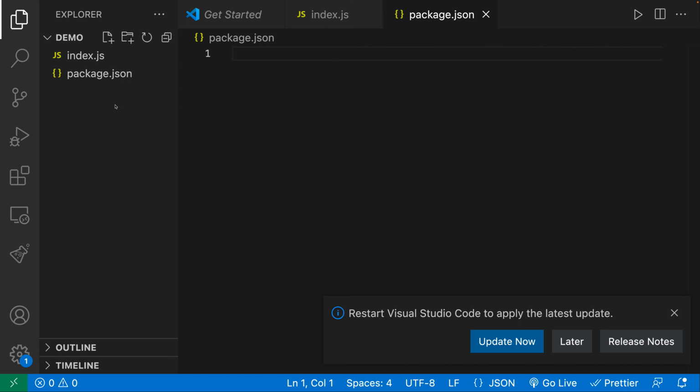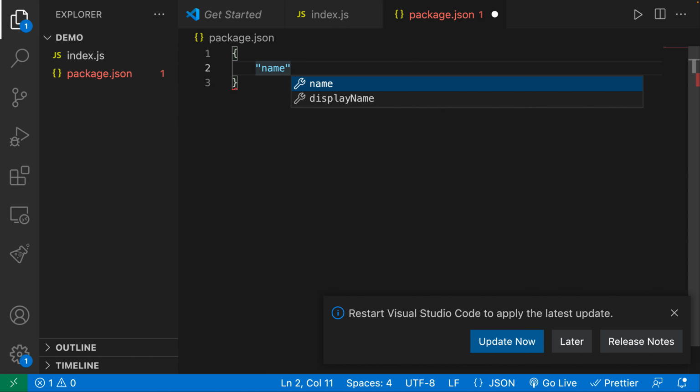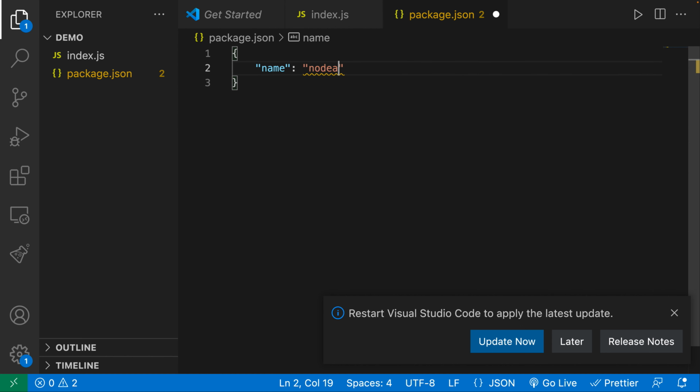So the first thing is in the package.json, we need to create some configuration. So over here, I'm going to have these curly braces, and this is going to be in JSON syntax, if you're familiar with JSON, as you can see by the extension. And the first thing that we're going to do is give our app a name. I'm going to call this something like node app.